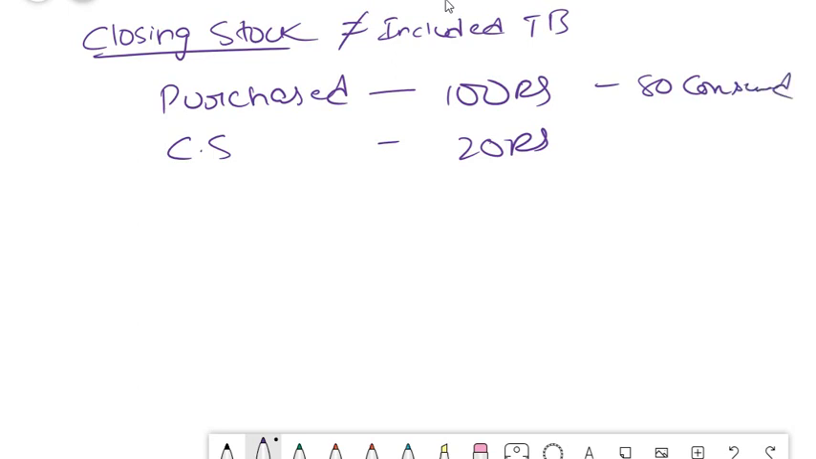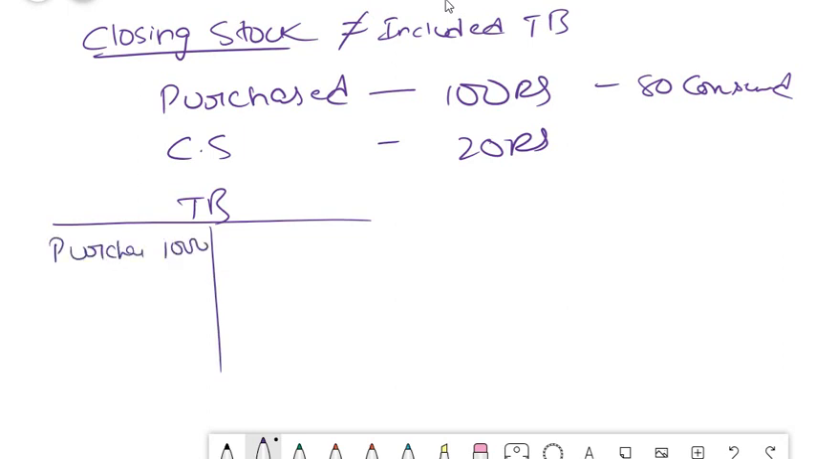So now if you look at the trial balance, already you would have shown purchase of 100, isn't it? So if you now show closing stock again 20 rupees, what does it mean, friends? It means that you are double accounting it. So that's why your closing stock is generally given as a separate line item in your trial balance question, so that you include it as part of your trading account credit.